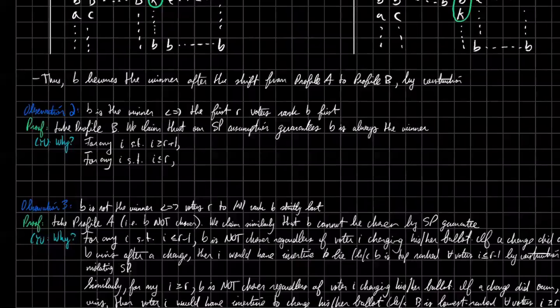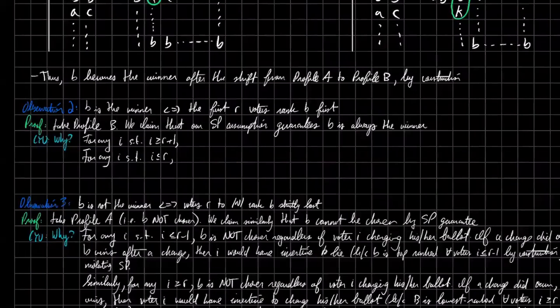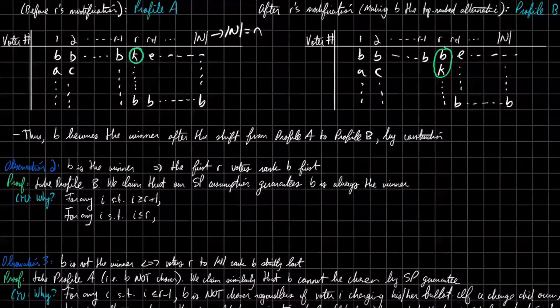This is not an if and only if, it's an implies. So we're going to state that if Donald Trump is the winner, which we're given from profile B, then we want to show that the first R voters ranked Donald Trump first. So the proof: take profile B. We're going to claim that our strategy proof assumption guarantees that Donald Trump is always the winner.